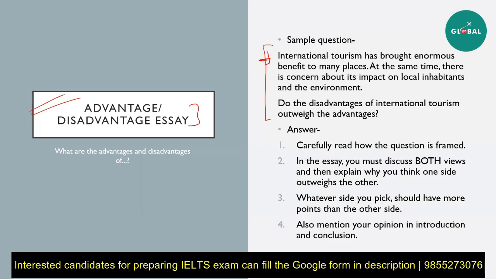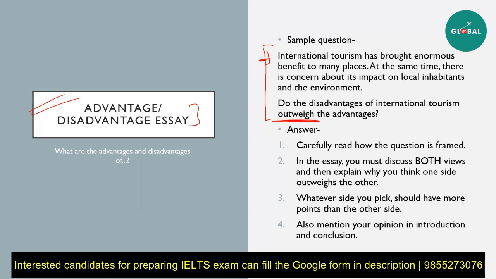Now, while you're doing this, first of all, carefully read how the question is framed, and it will impact how you're actually going to answer your question. So, for example, in this question, they have asked outweigh the advantages. In that case, that means you need to state both the disadvantages and the advantages. Okay. If the question was, are there any disadvantages to tourism? In that case, you were only going to mention the disadvantages. If they said, do you think there are any advantages or disadvantages? In that case, you had complete freedom with what stance you wanted to take.